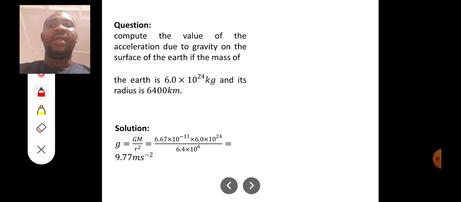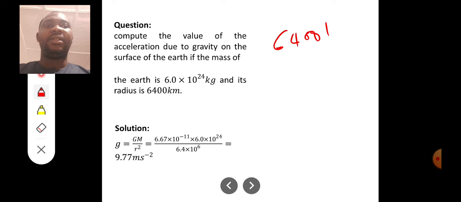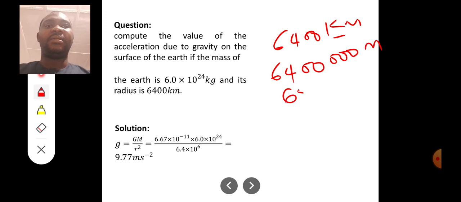Then r is the radius of the earth, which is 6,400 kilometers. The kilo here means 1,000, so that is 6,400 followed by three zeros in meters, the same thing as 6.4 times 10 to the power 6.